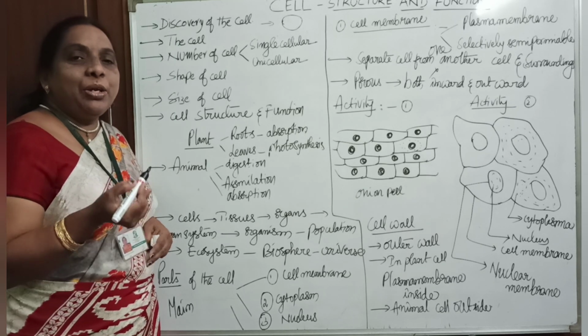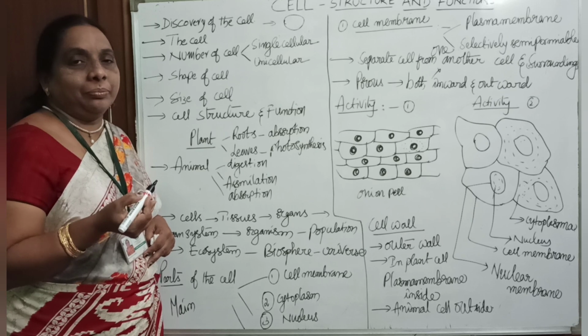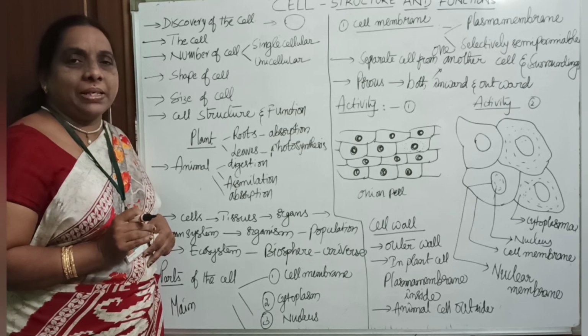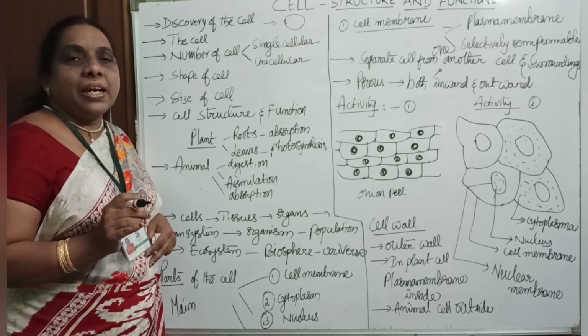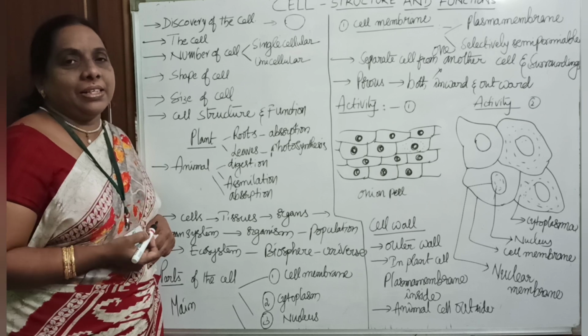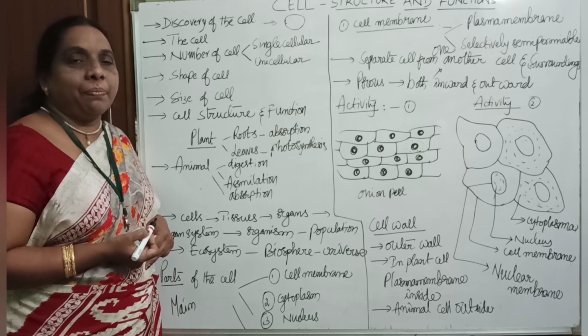An empty box, and he named it a cell. It's a little room, a small compartment, an empty space, and he termed it the cell, in Latin, in the year 1665.